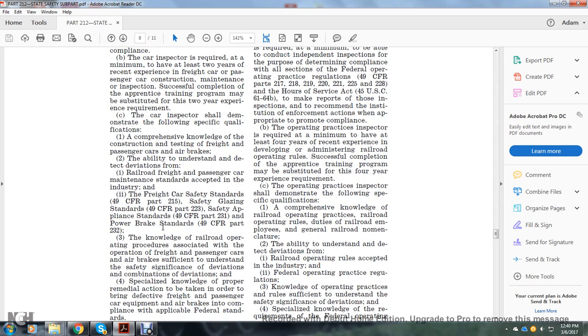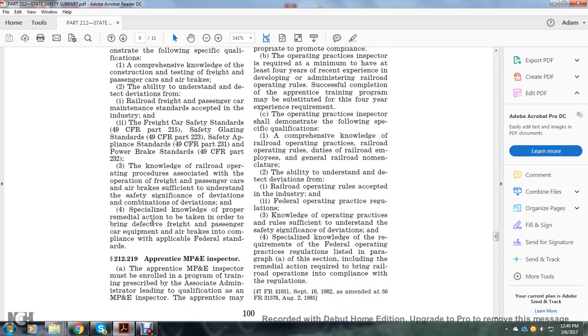The Car Inspector shall demonstrate the following specific qualifications: comprehensive knowledge of the construction and testing of freight and passenger cars and air brakes, and the ability to understand and detect deviations from: 1. Railroad freight and passenger car maintenance standards accepted in the industry. 2. The Freight Car Safety Standards of Title 49 CFR Part 215, safety glazing standards, Title 49 CFR Part 223, safety appliances, Title 49 CFR Part 231, and power brake standards, Title 49 CFR Part 232. 3. Knowledge of the railroad operating procedures associated with operating freight and passenger cars and air brakes sufficient to understand the safety significance of deviations and combinations of deviations. 4. Specialized knowledge of the proper remedial action to be taken in order to bring defective freight and passenger car equipment and air brakes into compliance with the applicable federal standards.